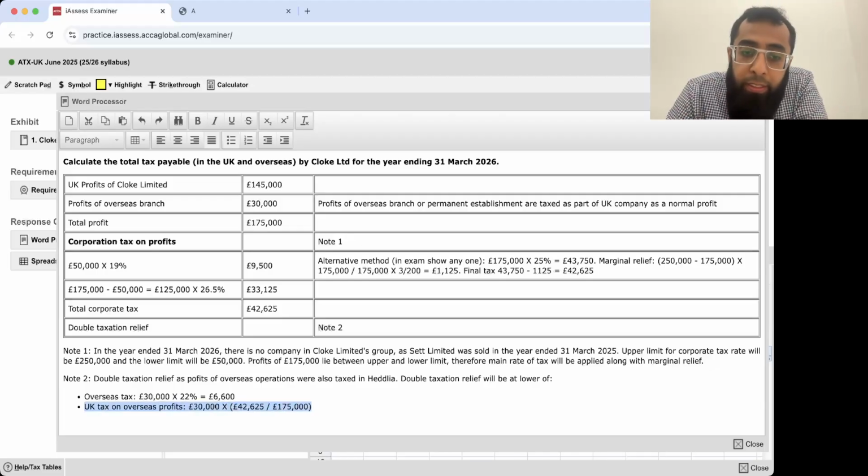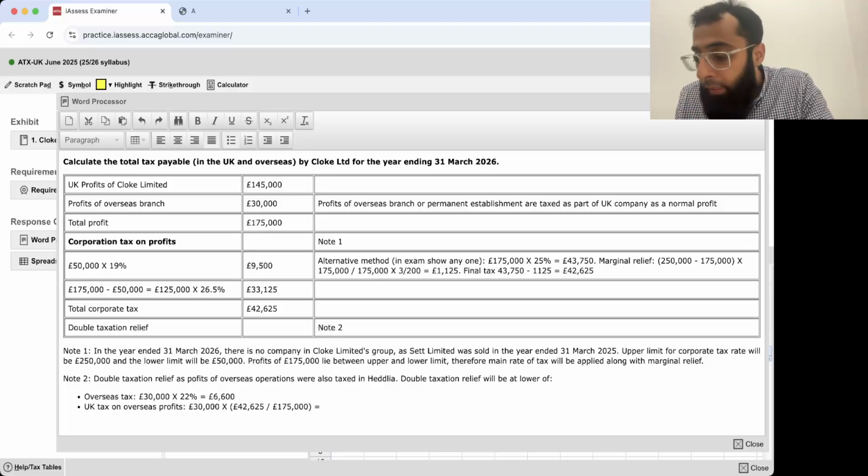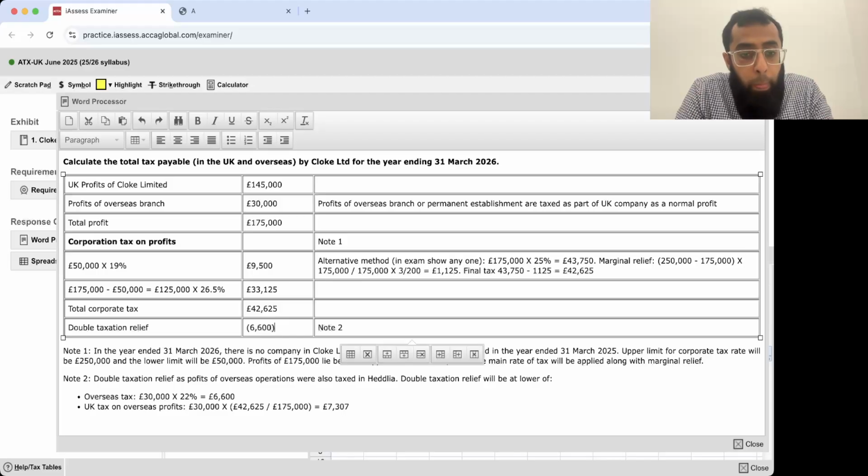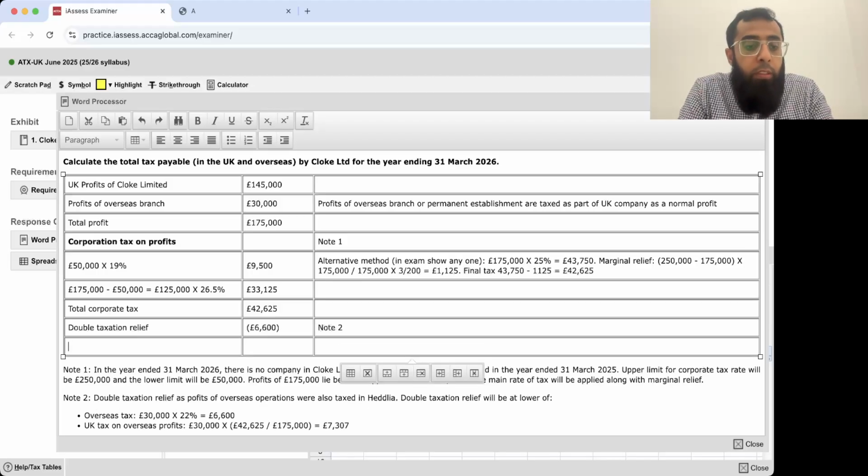This is how we calculate the average tax rate. 42625 was the total tax which you paid and 175,000 was your total profit. So that was your average tax rate. So what was your UK tax? 42625 divided by 175,000. So your average tax rate was almost 24.3% multiplied by this 30,000. So that gives us 7307. So obviously this 6,600 was lower. Okay, so this is your UK tax liability.